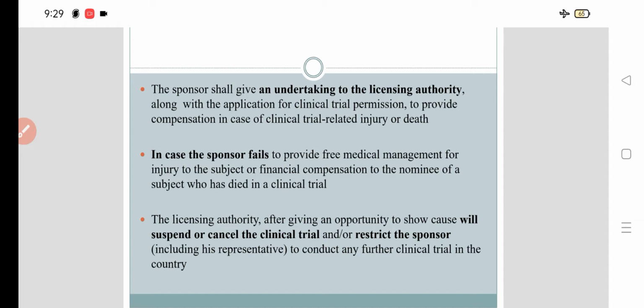In that situation, the licensing authority, after giving an opportunity to show cause, will suspend or cancel the clinical trial. The DCGI or the licensing authorities can suspend or cancel the clinical trial or restrict the sponsor from conducting any further clinical trial in the country.